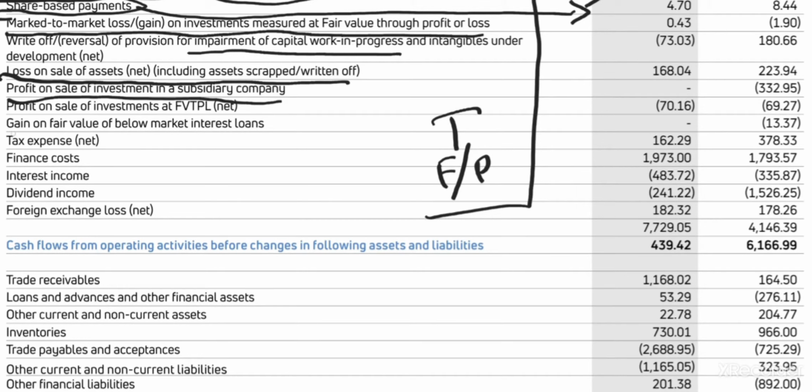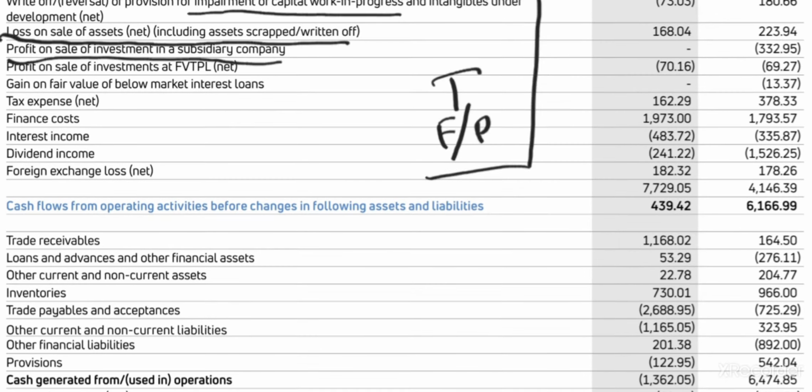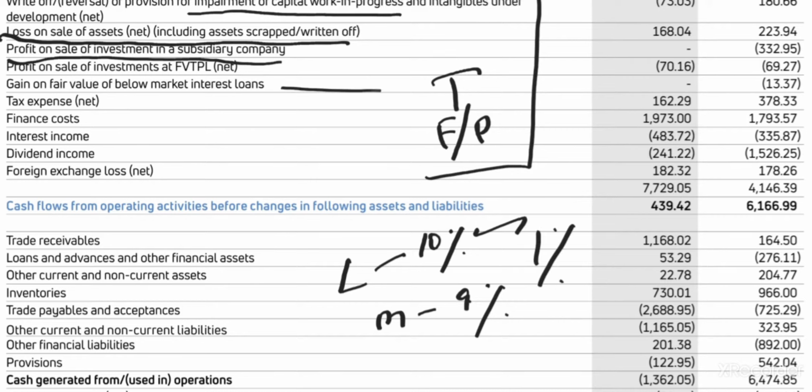Then gain on fair value of below market interest loans. See what has happened: you are giving loans at 10%, the market is giving at 9%. In future you will face loss. But currently, as you have already given a loan, and you'll get 10% every year, 1% is your gain. You'll report it here. That's all. Nothing much to do with this.